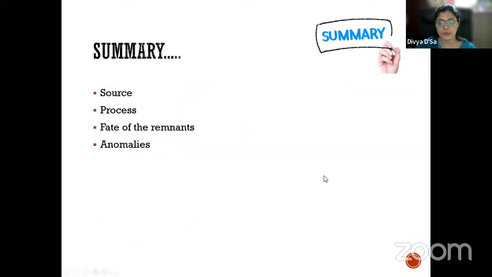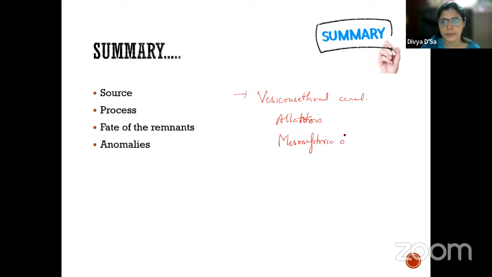So what do we write for the urinary bladder? The urinary bladder is developed from which one? The vesico-urethral canal. And what are the things forming the bladder? Then the allantois, as well as the mesonephric ducts. All of them form the bladder.